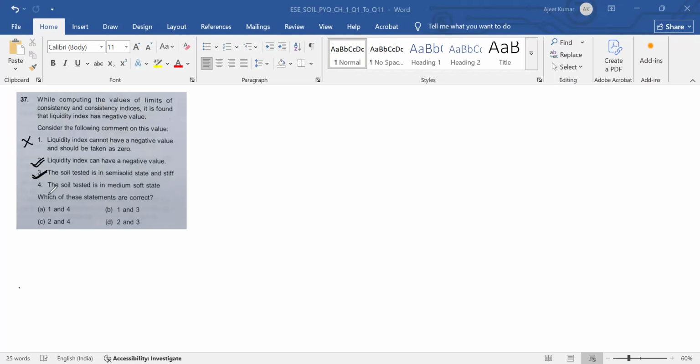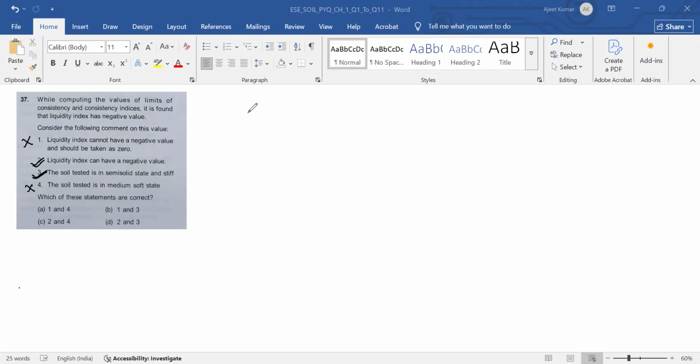Fourth, the soil tested is in medium soft stage. No, this is not soft stage. In soft stage, the liquidity index has positive value and it is in the range of 0.5 to 0.75. So this statement is wrong.